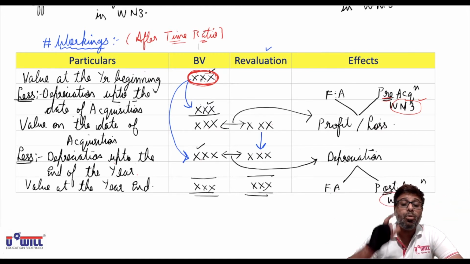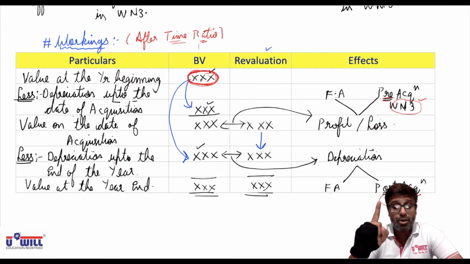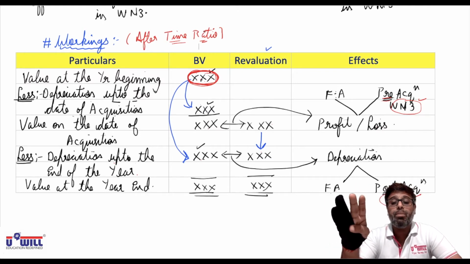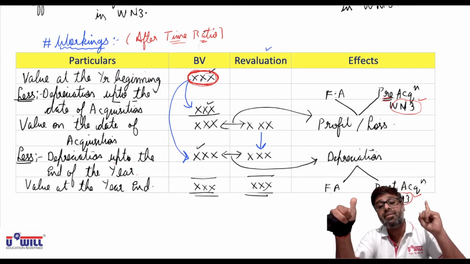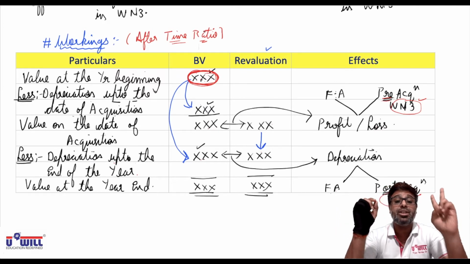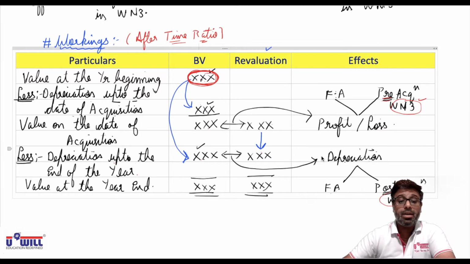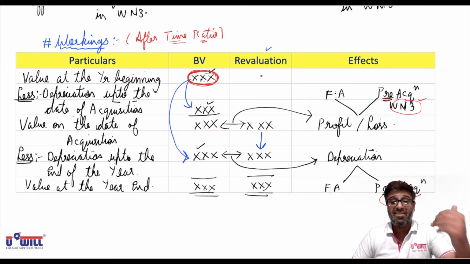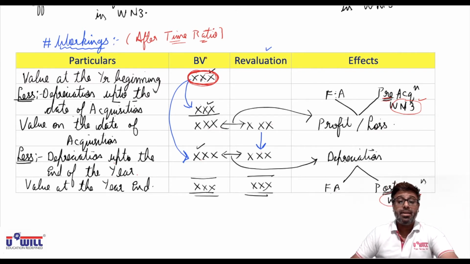Means now what will be our 7 workings if unrealized profit is also there? Working note 1, degree of control. Working note 2, time ratio. Working note 3, this revaluation workings. Then working note 4, profit and loss account and general reserves working. Working note 5, control chart A. Working note 6, control chart B. And working note 7, unrealized profit, if that is also given in the question. So 6 workings we have been doing up till now, and in case now if revaluation is also there, we'll be doing 7 workings. But keep it in mind, the unrealized profit working comes at the end.